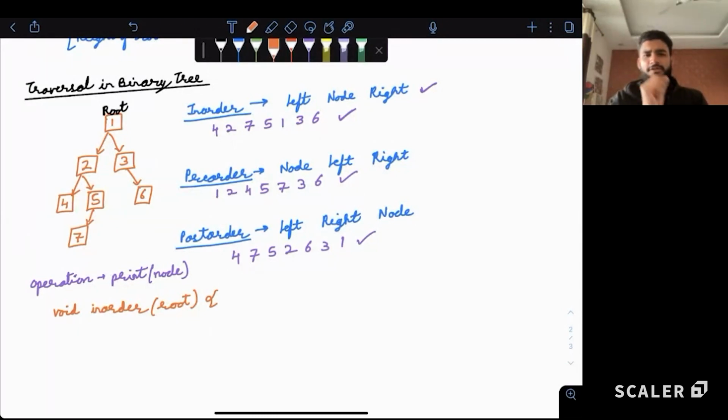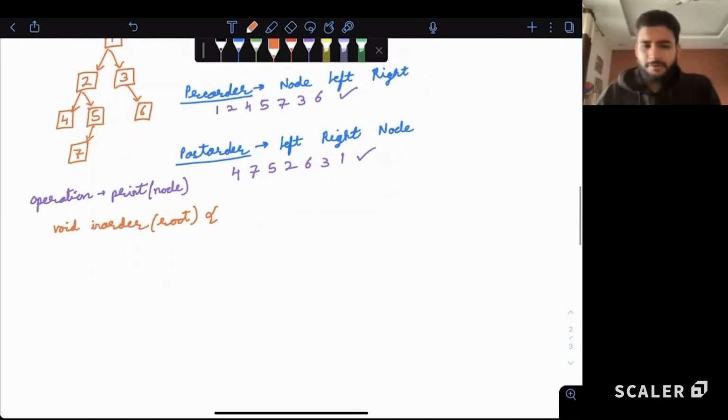Same thing. In-order: left, current, right. Pre-order, pre means before: current, left, right. Post-order, post means end: left, right, current. That's it. Depending on how you want it, you can use it. Nice, majority of you are right. So let's write the code of in-order traversal.